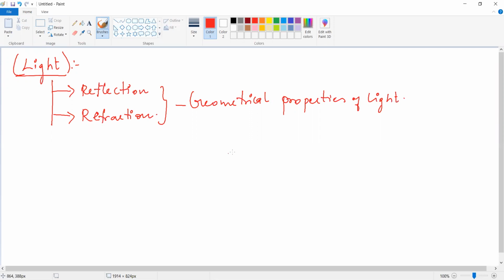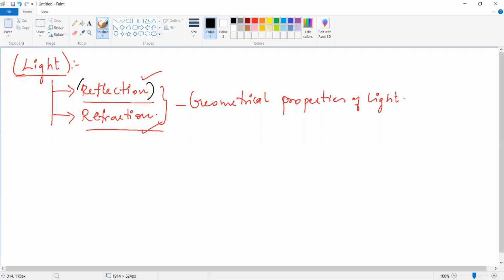So last class itself, I just introduced the concept of light, and light is the form of energy, various forms of energy. And the luminous object and non-luminous object. The source of light: artificial source and man-made source are there. So these are all the basic concepts of light that we already saw in the previous class. Now we can go with somewhat of an introduction about the light, that is the reflection and the refraction. In this class, we can see these two.